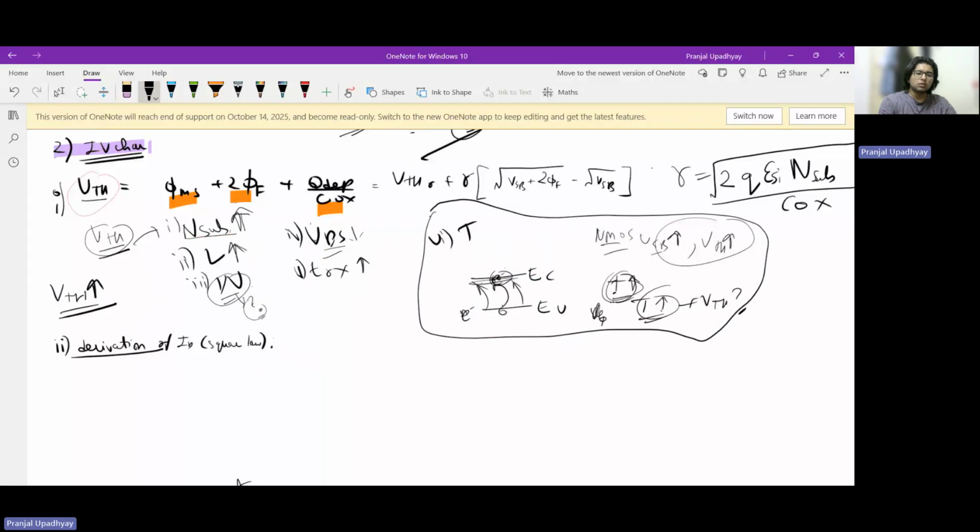Now, let us go to the derivation of the square law current, which we have all already seen, but I'll quickly go through it. The basic idea is that we define the inversion charge as charge per length. This inversion charge in the channel is equal to C ox, which is per area, times W, which means Q inversion is the charge per length of the channel, times VGS minus VT minus Vx, where Vx is there because of the lateral field existing in the channel because of the VDS which you are applying.